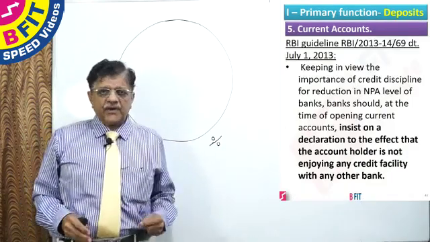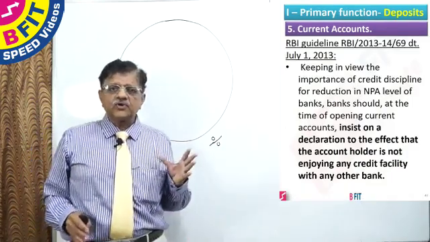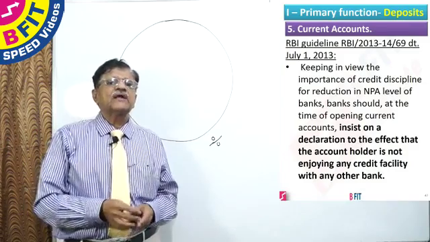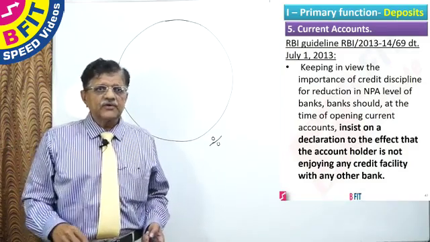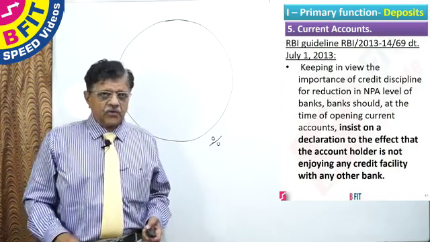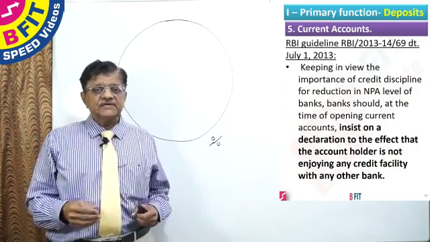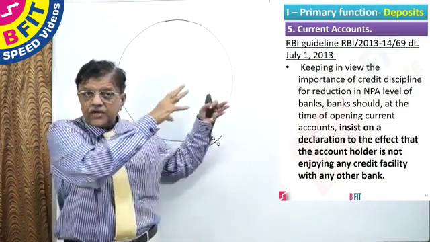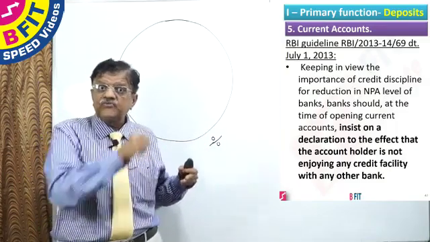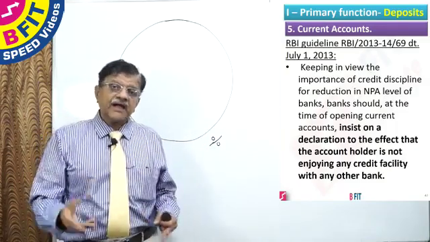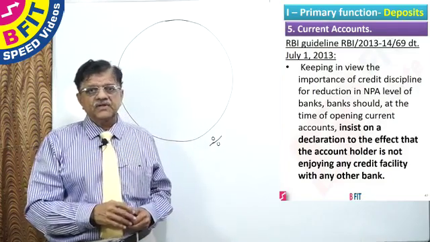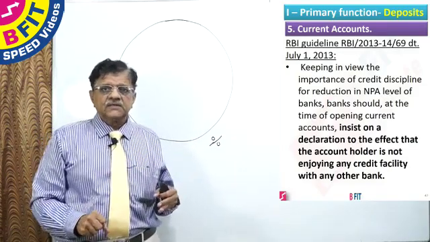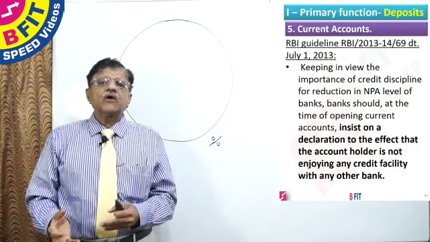There is another important point. There is one Reserve Bank of India guideline with regard to current accounts which everybody should be aware of. Before opening a current account, suppose somebody comes and says, I want you to open a sole proprietorship account, you simply cannot take the application and open the account. Because sometimes these people may have borrowed from some other bank and, to escape the rigor of control from that bank, they come to you and open a bank account. I have seen this many times. They would have borrowed from Canara Bank and Canara Bank would have put some restrictions. To escape the restrictions, they come and open an account with some other bank.